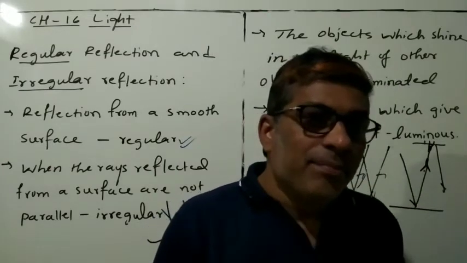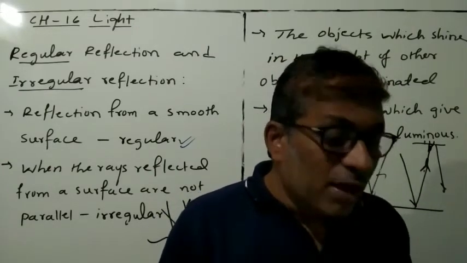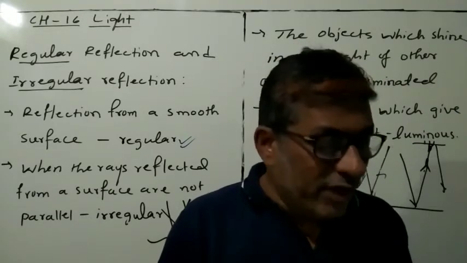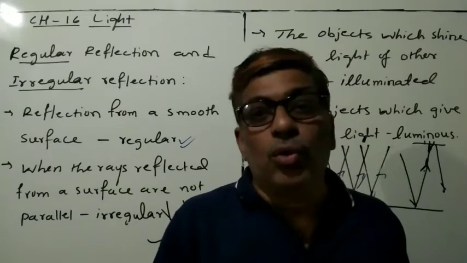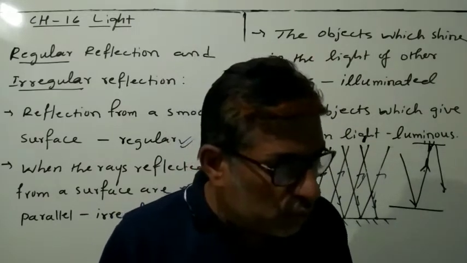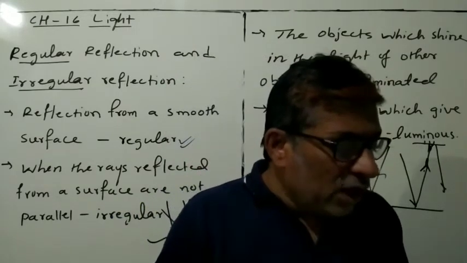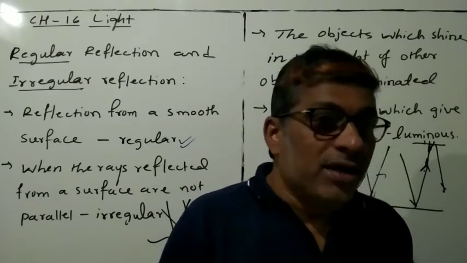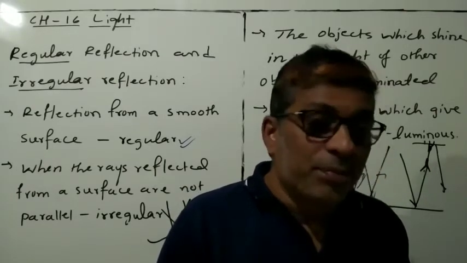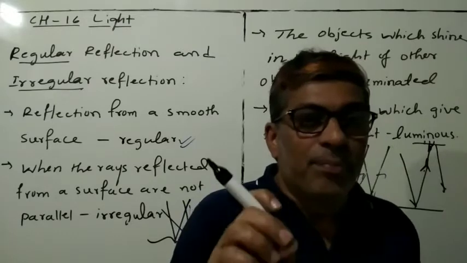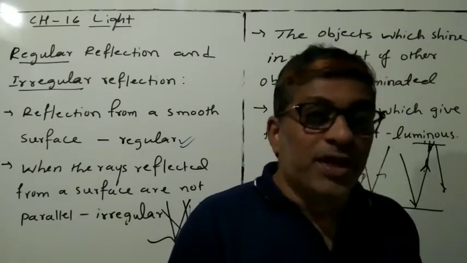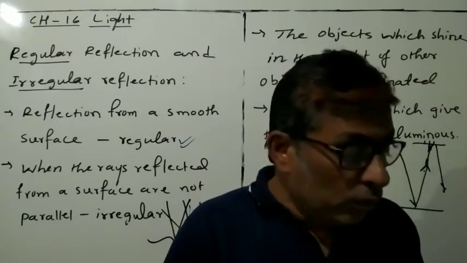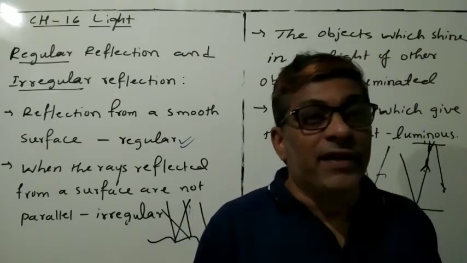At the same time, using the same principle, the periscope is a device that makes use of two plane mirrors. Here, the reflection from the two mirrors enables us to see objects which are not visible directly.